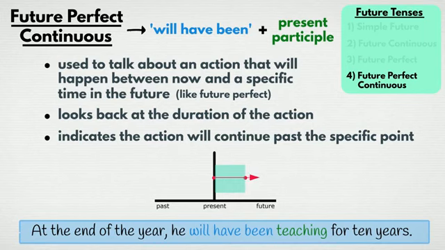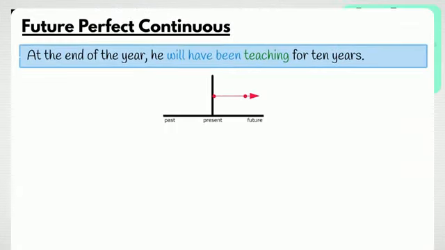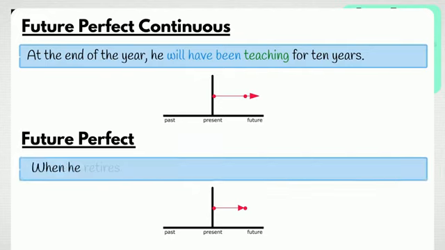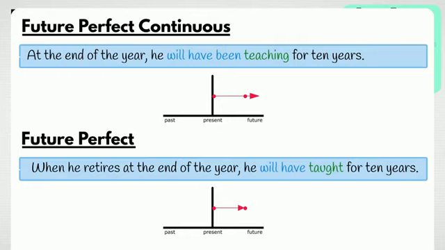In our example, the specific point is the end of the year, and the use of future perfect continuous shows that he plans to teach past the end of the year. Let's imagine he is retiring at the end of the year. We would use future perfect. When he retires at the end of the year, he will have taught for 10 years.